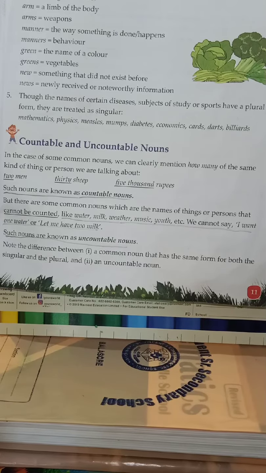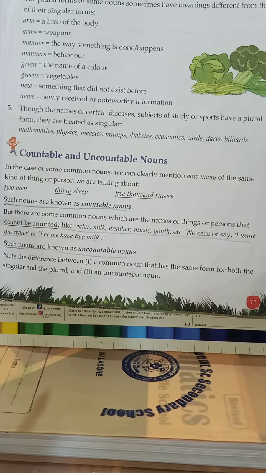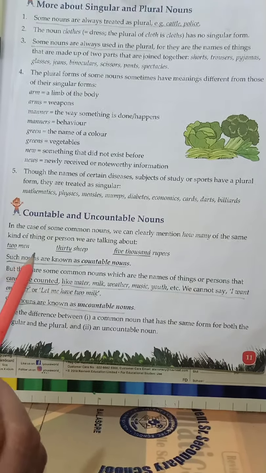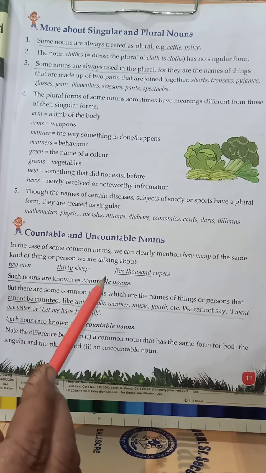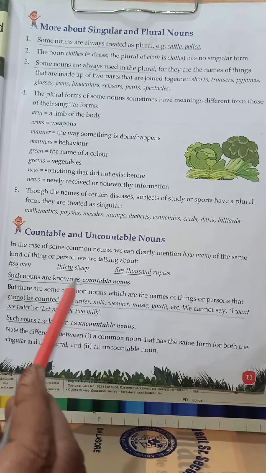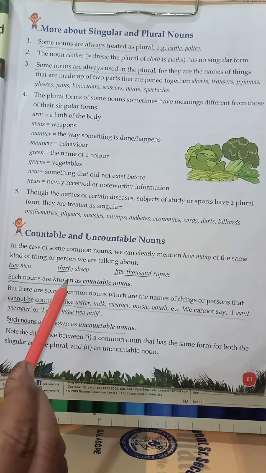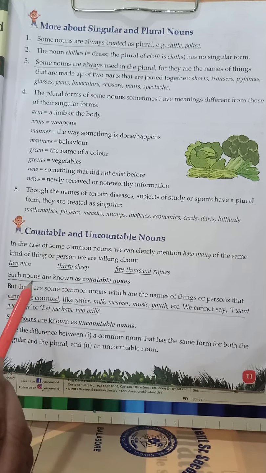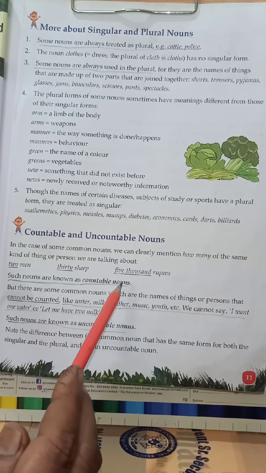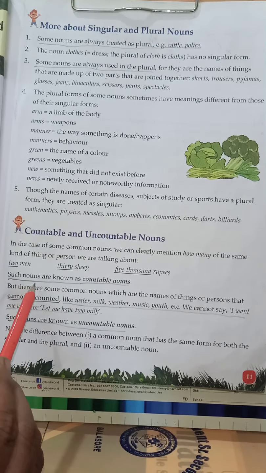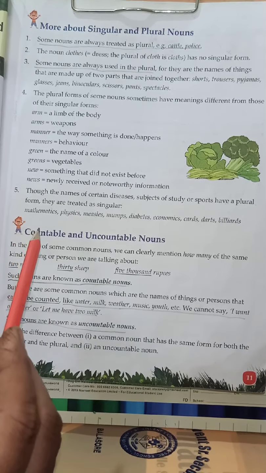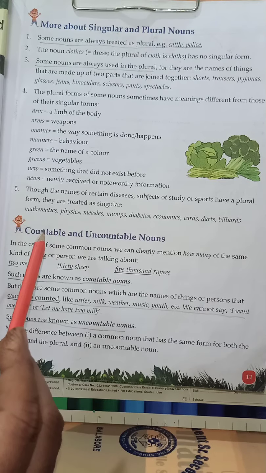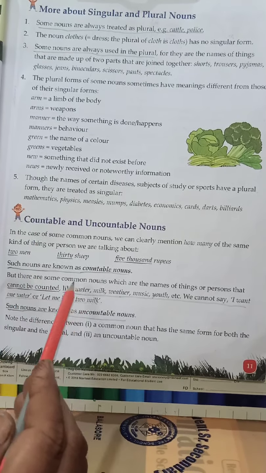So, the previous teaching was about singular and plural nouns. Now we will start countable and uncountable nouns. In the case of some common nouns, we can clearly mention how many of the same kind of thing or person we are talking about. 2 men, 30 sheep, 5,000 rupees. Such nouns are known as countable nouns. So here nouns can be counted, so they are named as countable nouns.